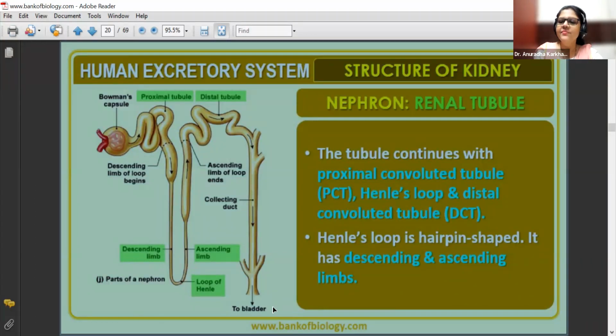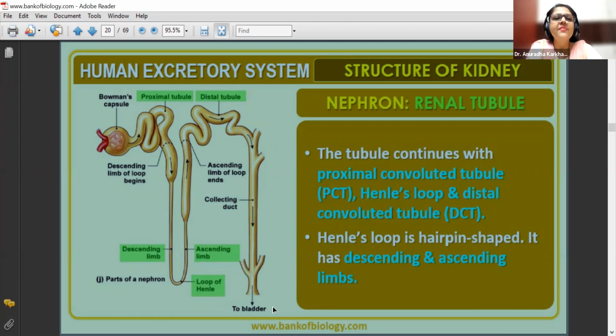Henle's loop, I'll talk about it. Each and everyone has got a very important function, beta. Yes, limbs are thin as compared to the tubule. Yes, Vichar, I'm going to talk about all of them. Transportation, yes, it is going to be transportation, but some other things are also going to happen over there. Those will be seen in ultrafiltration and tubular secretion. That will come in the functional part of the tubules.